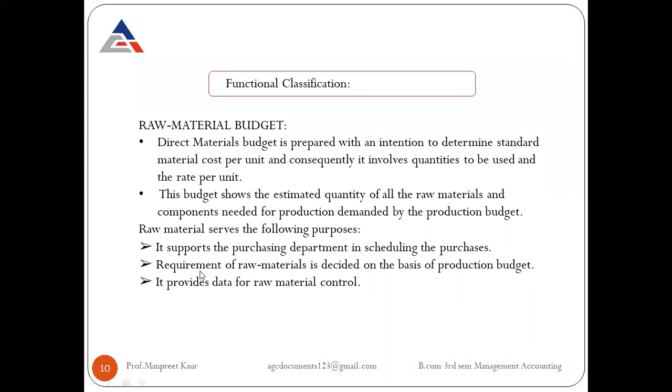According to the next point, it provides the data for raw material control. Basically, the raw material budget helps in controlling the various kinds of activities and reduces the amount of wastage within the organization. It provides efficient data related to raw material control, how much quantity and how many units are consumed by the organization for the production process.